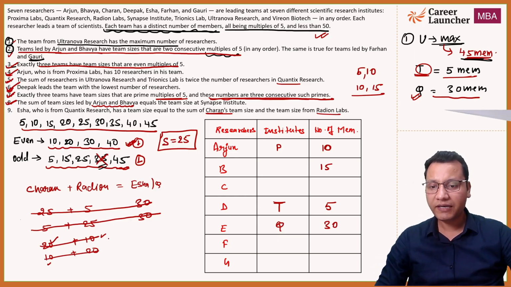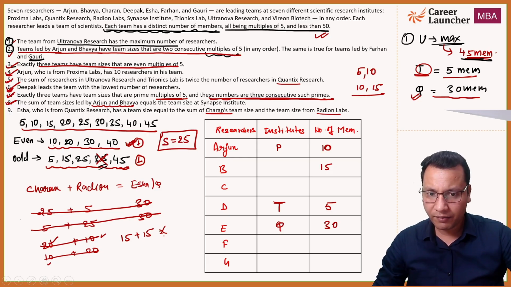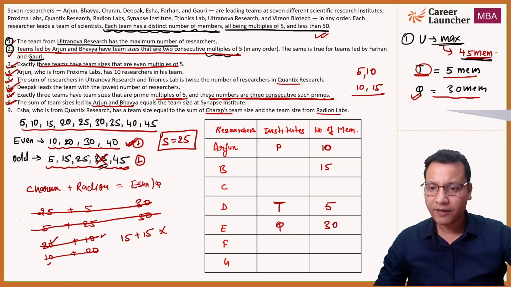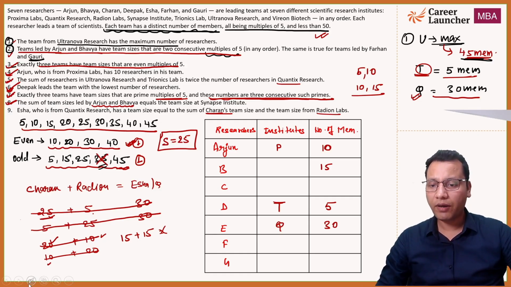Now another possibility, let's see, can we have 15 and 15? 15 plus 15 is a possibility left, right? So this is 15 plus 15, that is equal to 30, but that is not a possible case. So have we made any mistake? If Charan is given 25, one possibility is there. Okay, I'm so sorry guys.